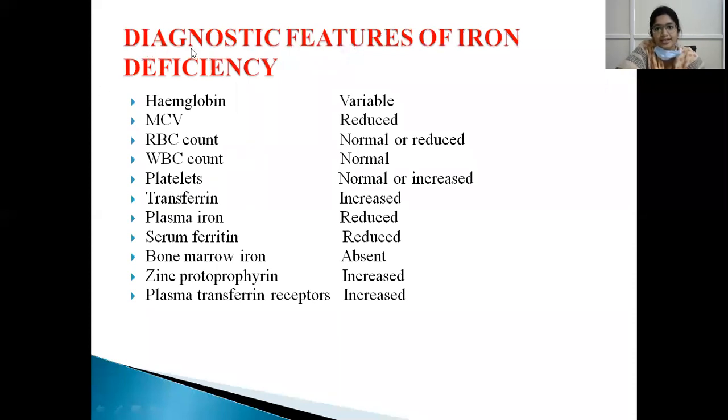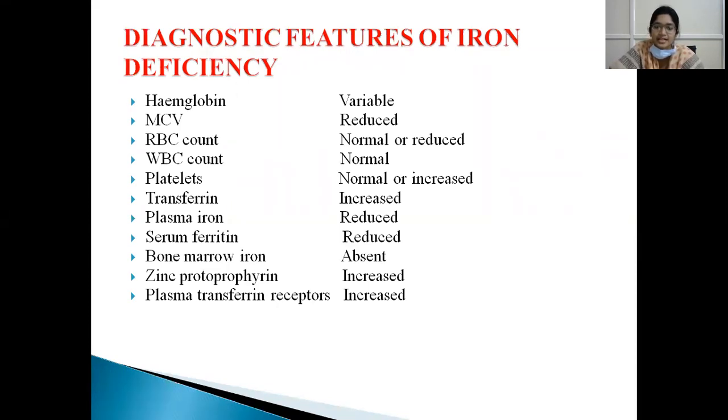So what are the diagnostic features for iron deficiency anemia? Hemoglobin might be variable because it is reduced only in frank anemia. In stage 1 and stage 2, hemoglobin will be normal, and mean corpuscular volume will be reduced, that is, microcytosis is present. RBC count might be normal or reduced. WBCs and platelets are not affected.